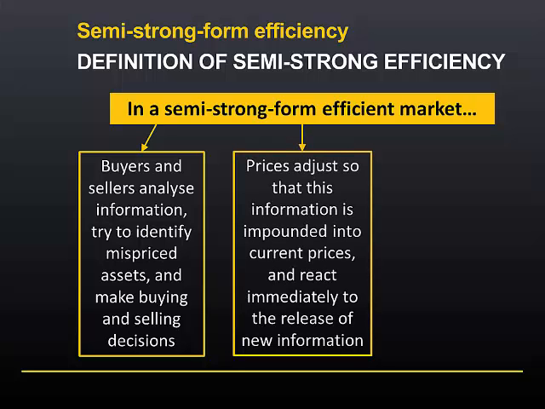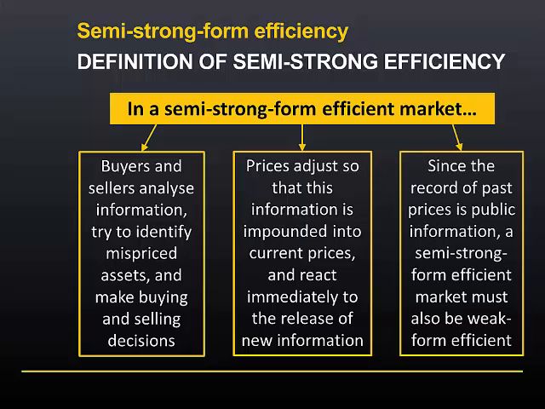As a result of this process, prices adjust in response to market forces, so that the information that has been used to identify mispriced assets is impounded into current prices. It also means that prices react immediately to the release of new information. It's important to note that the record of past prices is publicly available information, and therefore if a market is semi-strong form efficient, it must also be weak form efficient.